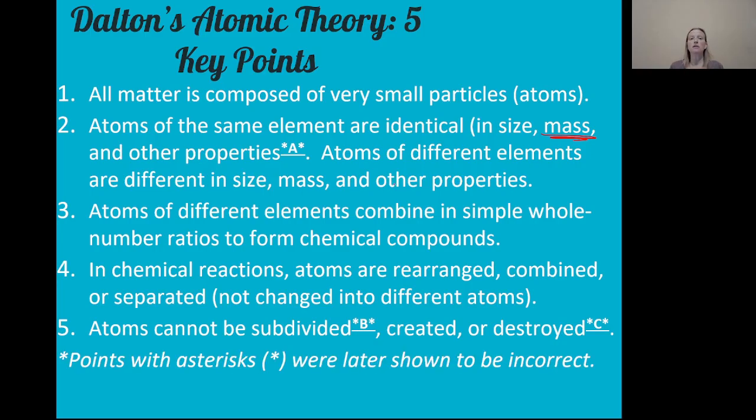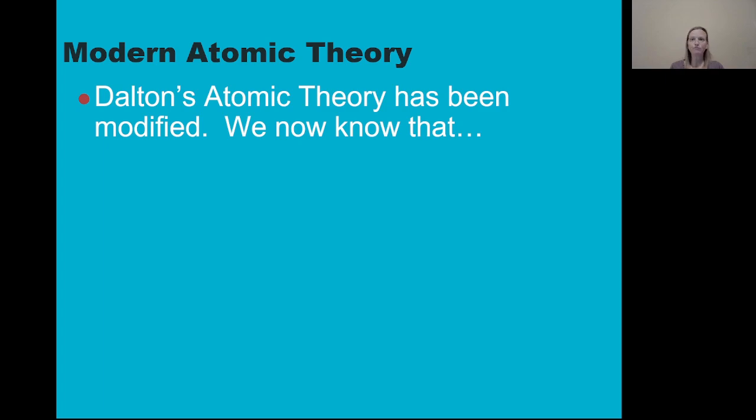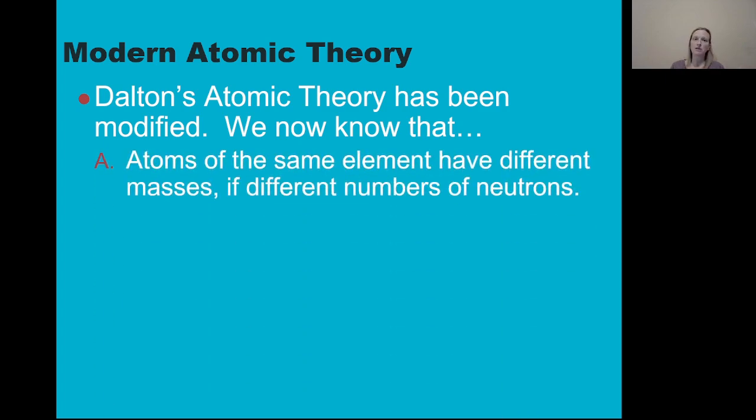Now, you may have noticed these asterisks as we've gone around. Those asterisks are things that we now know to be false, or at least not true all of the time. And so that was with further experimentation because Dalton had a testable theory and other people came along and tested it, and many of the points of his theory held true, but some of them turned out to be false or needed a little bit of explanation. So let's look at those asterisks and see what we know about those things now. We've modified Dalton's atomic theory with further research.